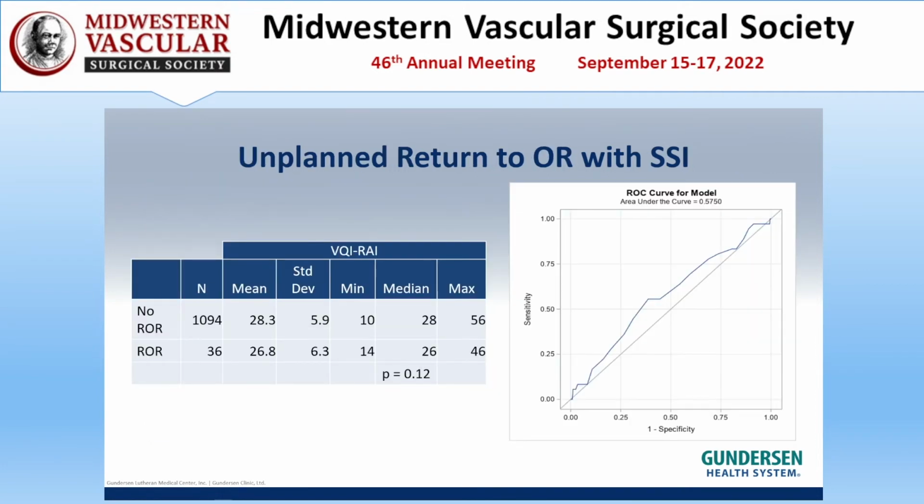For our secondary outcomes, we looked at unplanned return to the OR with surgical site infection. Here too, we did not find a statistically significant association between frailty and surgical site infection. And while the association was not significant, it is worth noting that in our sample size, the patients who returned to the OR with surgical site infection actually had lower frailty scores than those who did not.